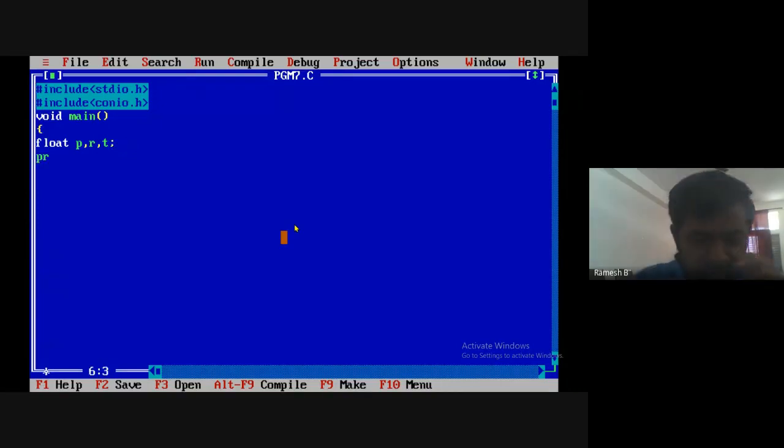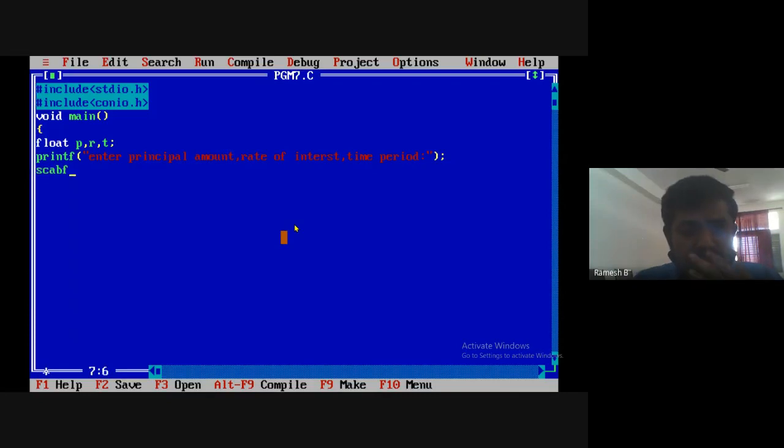Now we must give the message. By using printf, say here enter principal amount, comma rate of interest, comma time period. You can give any message that must be readable by the user. User will understand that he needs to enter something. What he needs to enter? He needs to enter principal amount, rate of interest, and time period.